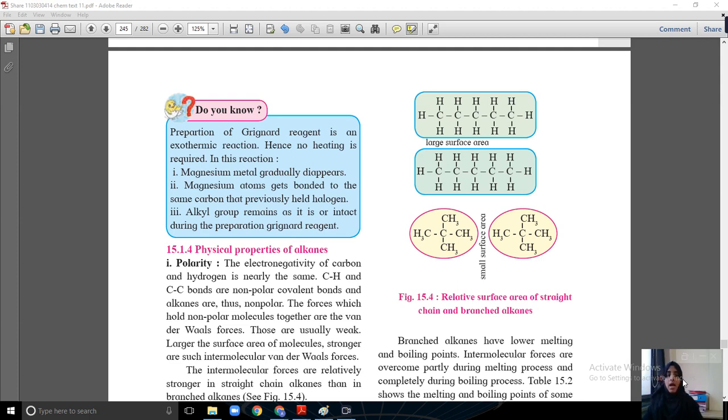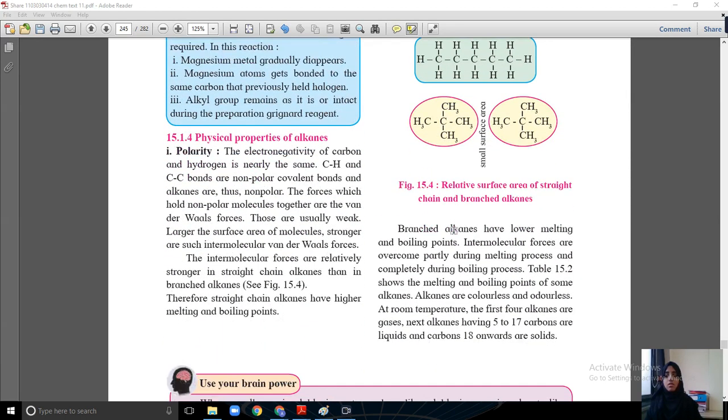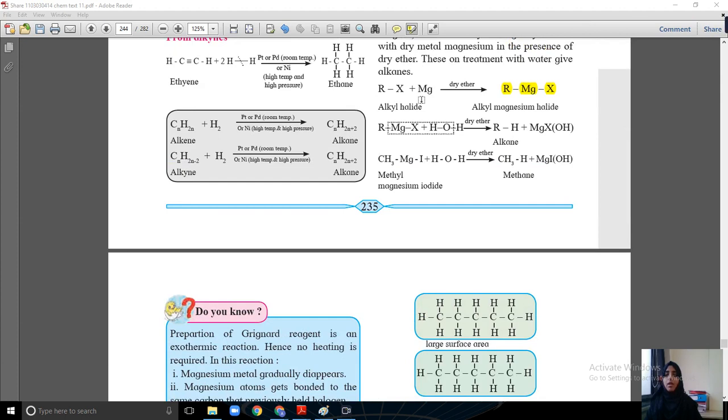The change that happens is that in the Grignard reagent, MgX is replaced by hydrogen. So this is all about the preparation of alkane. In our next session we will see the chemical and physical properties of alkane. So that's all for today. Practice the various reactions related to this important reaction.